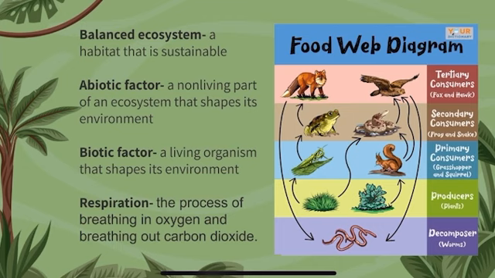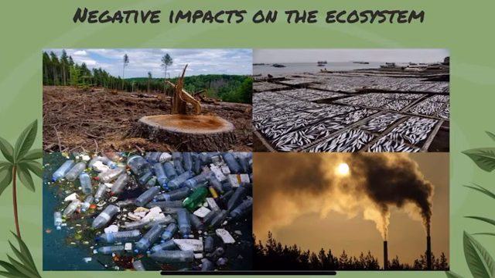A predator and prey relationship has to be had in a balanced ecosystem. If you remove the predators, the entire food chain will be impacted and the ecosystem will be unbalanced. And just like any other animal, humans also rely on having a balanced ecosystem. Some things that negatively impact the ecosystem are deforestation, overfishing, land conservation, and polluting abiotic features like water, air, and soil. Humans depend on balanced ecosystems because if we have an unhealthy ecosystem, we would not have clean drinking water or clean air to breathe or good food to eat. So in conclusion, having a balanced ecosystem is very important for everything on the earth.